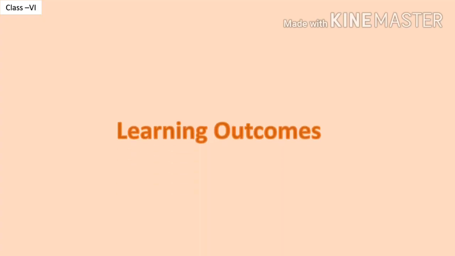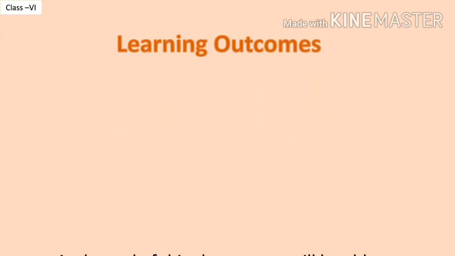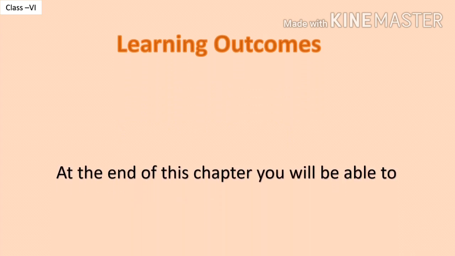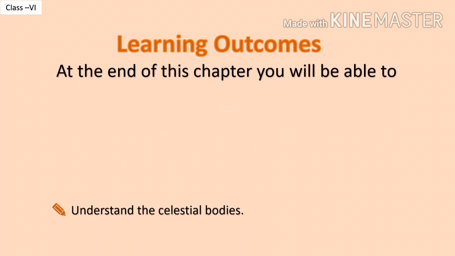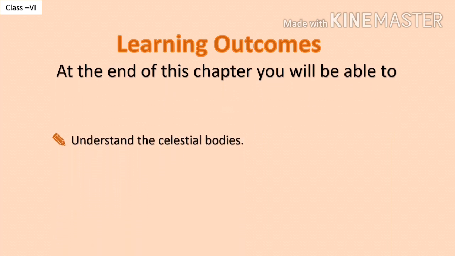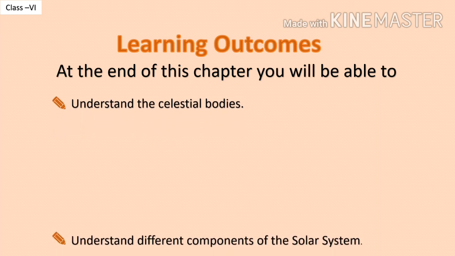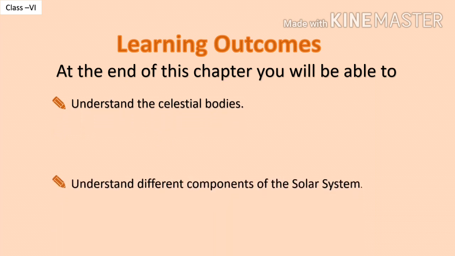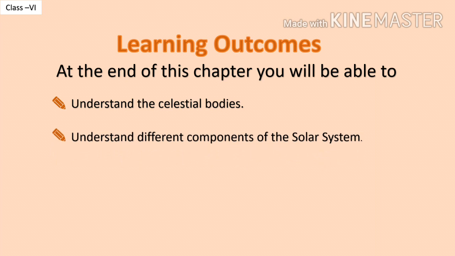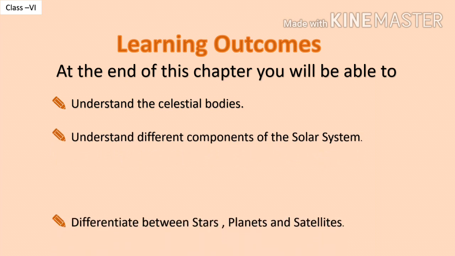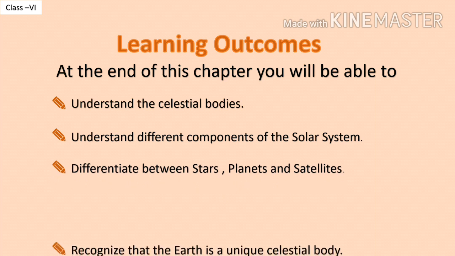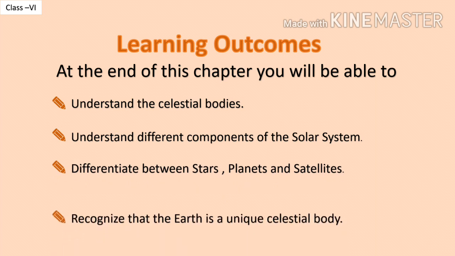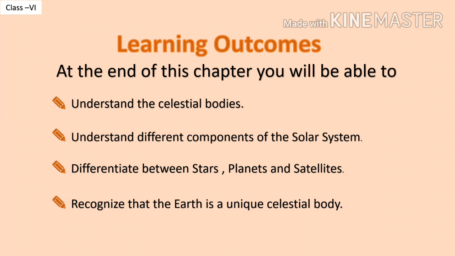Good morning, students. In this chapter, the outcomes of learning. At the end of this chapter, you will be able to understand the celestial bodies, understand different components of the solar system, differentiate between stars, planets, and satellites, recognize that the Earth is a unique celestial body.